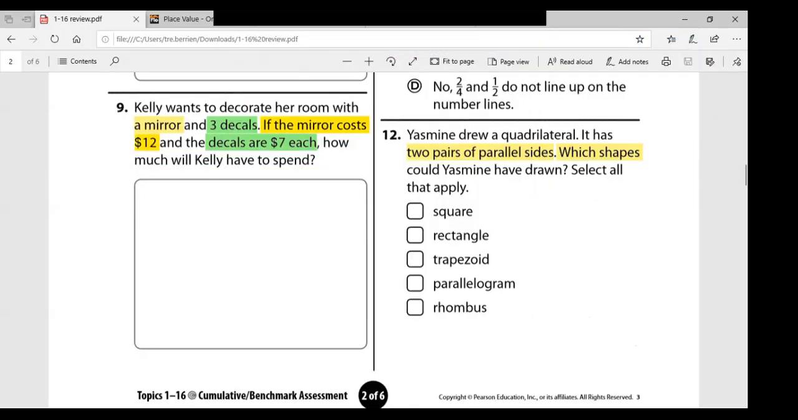All right, number 9. It says Kelly wants to decorate her room with a mirror and 3 decals. Okay, we have 2 different things going on here. We have a mirror and 3 decals. If the mirror costs $12, which she bought 1 mirror, and the decals are $7 each, which she bought 3 decals, she wants to decorate it with 3 decals. It says, how much will Kelly have to spend? So I'm going to show you exactly how we're going to break this problem down, okay.